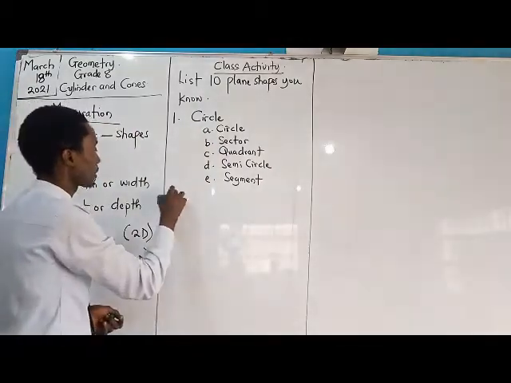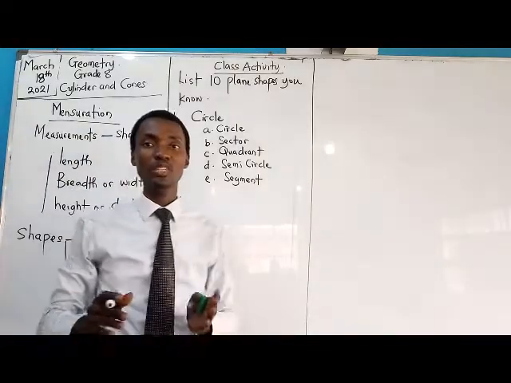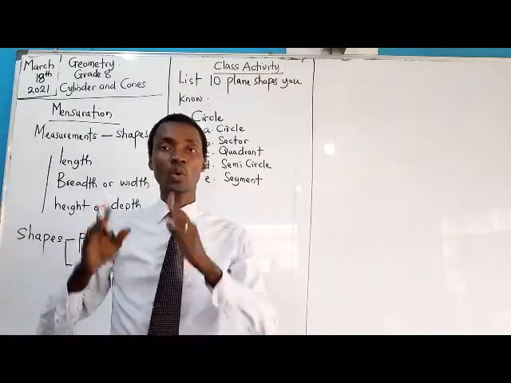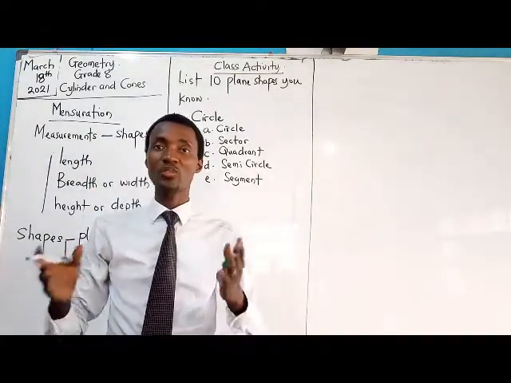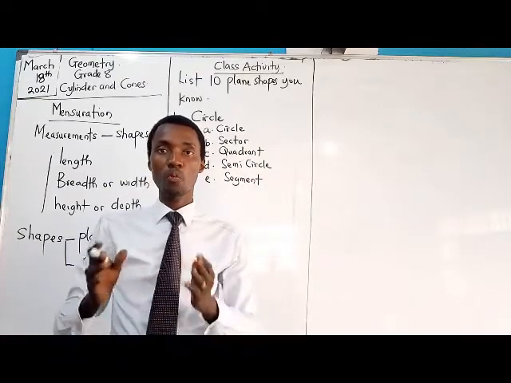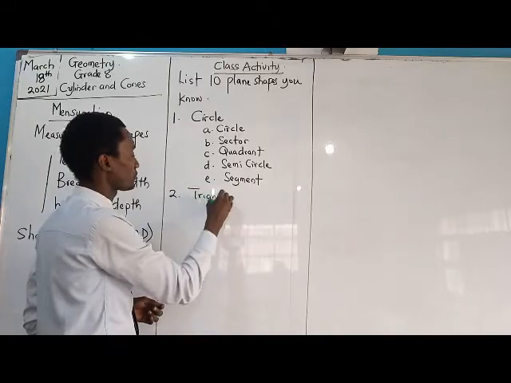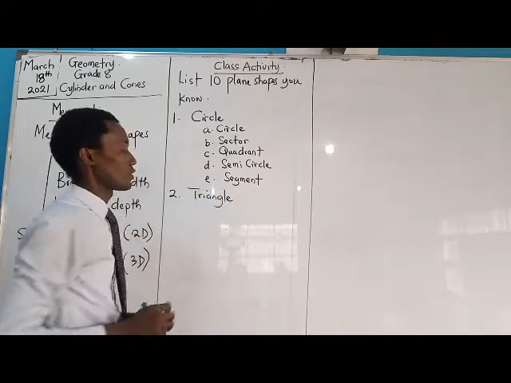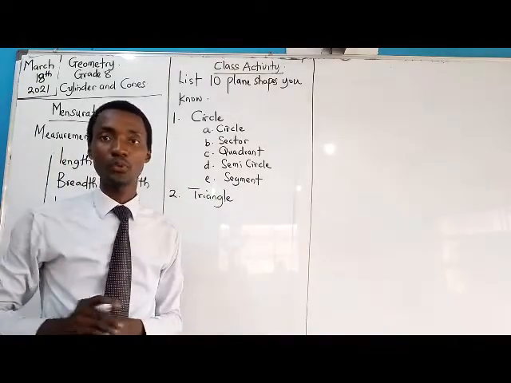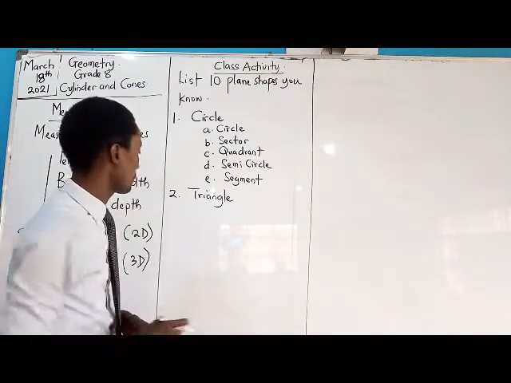Number 2 will take us to polygons. These are things we've already studied in grade 8. So we could have a triangle. A triangle is an example of a plane shape.